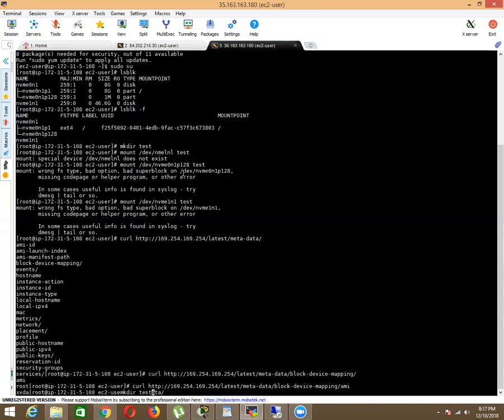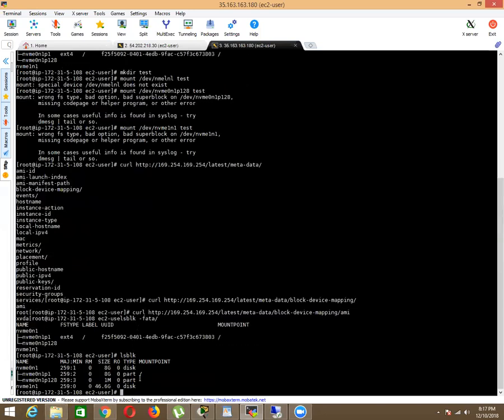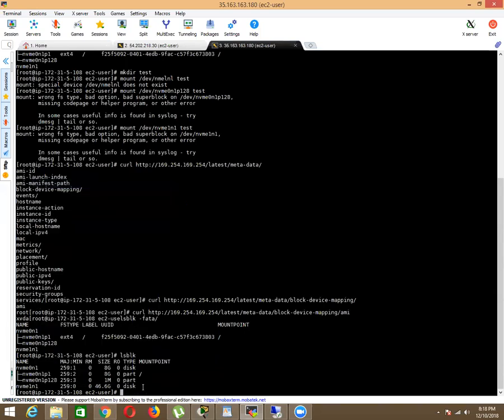So let's be here. And if you type only lsblk, you can see the size of this one is 46.6 GB. Okay, so that is ephemeral storage, and the name is very much different.